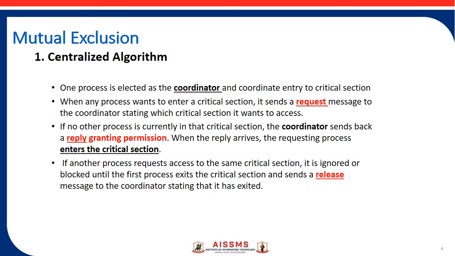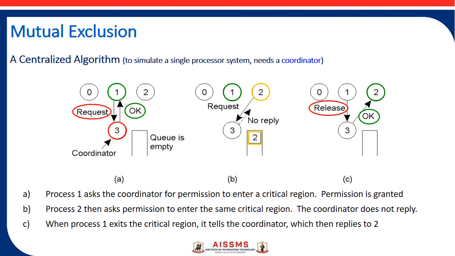So whenever the process which is in a critical section releases the critical section, the first process in the queue is allowed to enter the critical section. So we'll see one example of how mutual exclusion is achieved with the help of a centralized algorithm. Here there are 4 processes, and process 3 acts as the process coordinator,